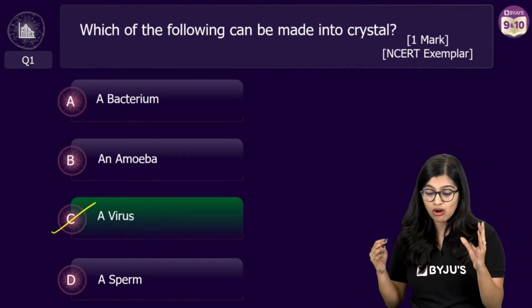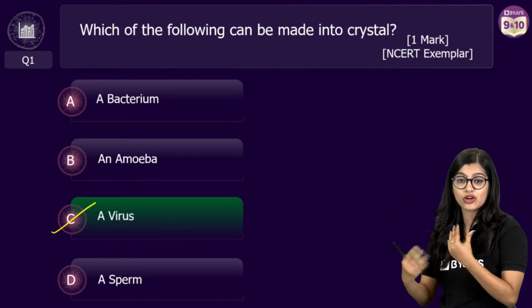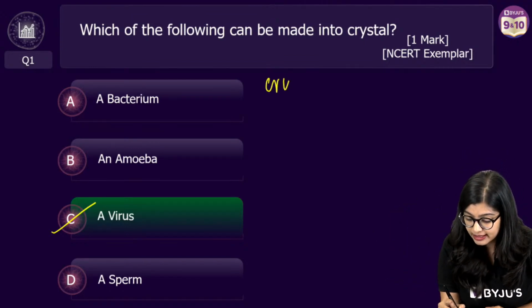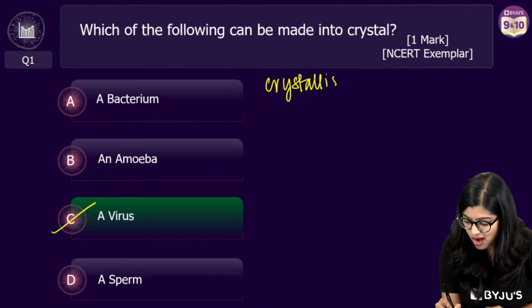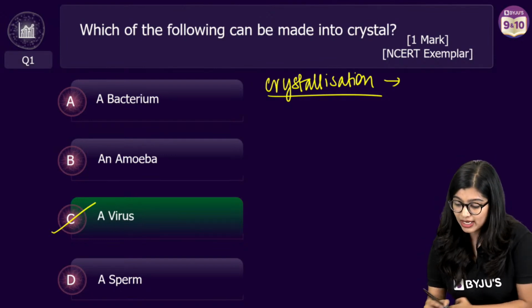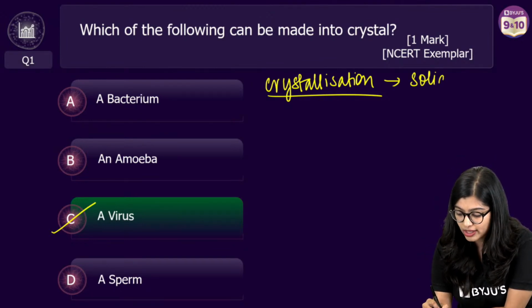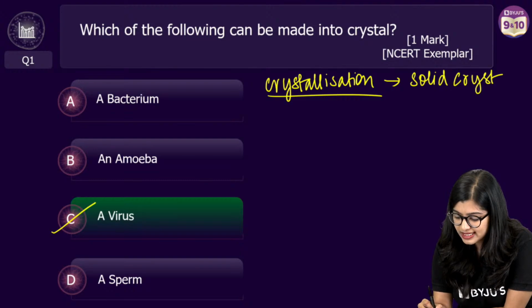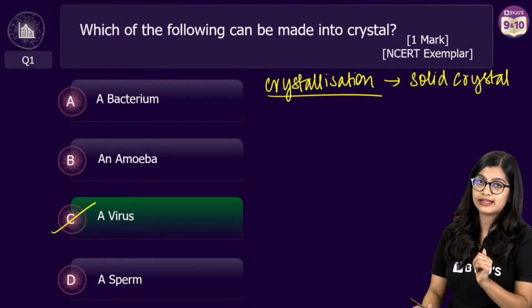Now see, when I talk about crystal, we are talking about the process of crystallization. Now see, it's not quite direct, a little bit of chemistry coming in. What is this concept of crystallization? We know that it is the process of forming solid crystals, right? So it forms a solid crystal-like structure.